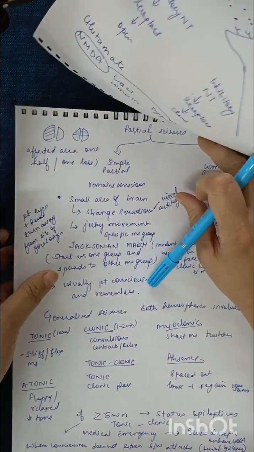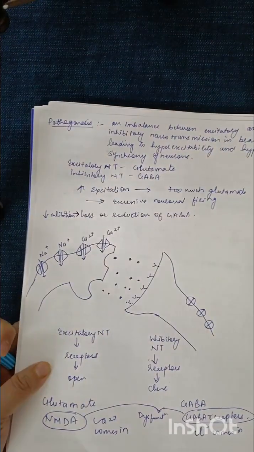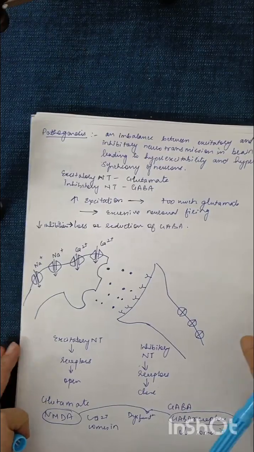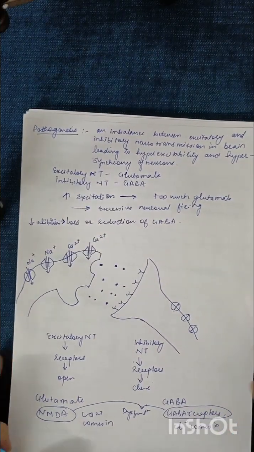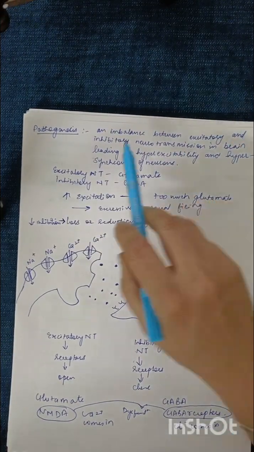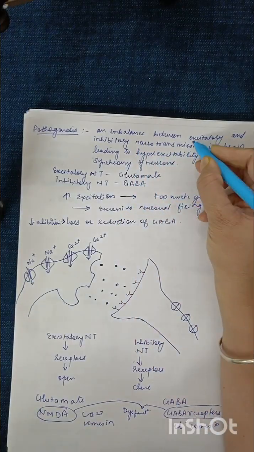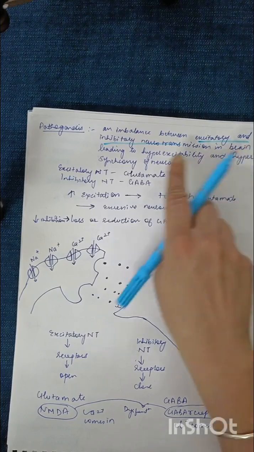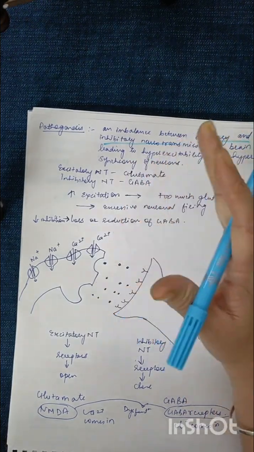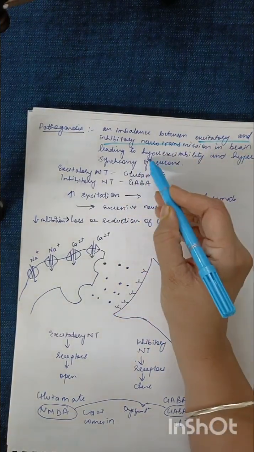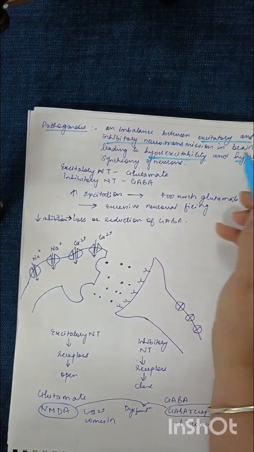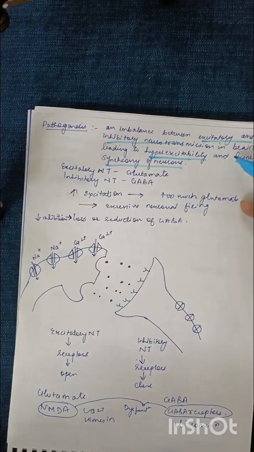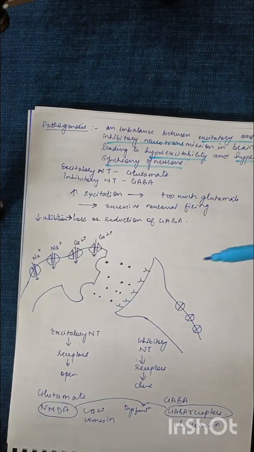Now if we look at the pathophysiology, the pathogenesis, we understand this is because of the imbalance between the excitatory and inhibitory neurotransmitters. There is an imbalance between the two, which leads to hyperexcitability and hypersynchrony of the neurons. They remain hyperexcitable and the neurons are firing continuously.